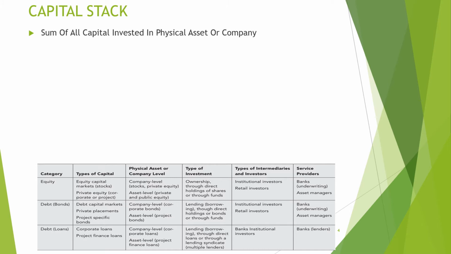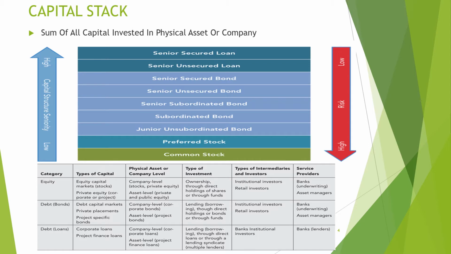This capital stack is ranked as per this. As you can see, common stock, which is equity, would have the lowest capital structure seniority, and as you move up, preferred stock would have higher seniority than common stock. Similarly, if you go up the chain, you would find that senior secured loan would have the highest capital structure seniority, and so is the risk. For equity there is the highest risk, and for senior secured loan it is the lowest, because it has a higher position in the stack, gets repaid first, and carries low risk and return.